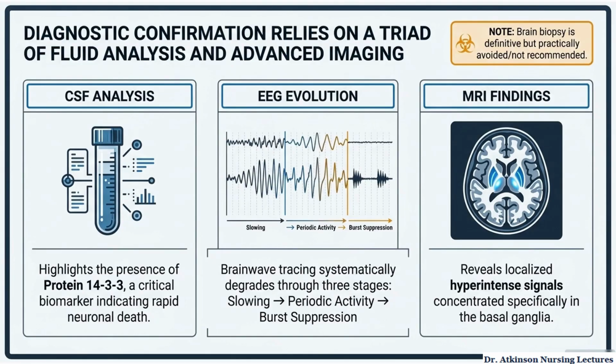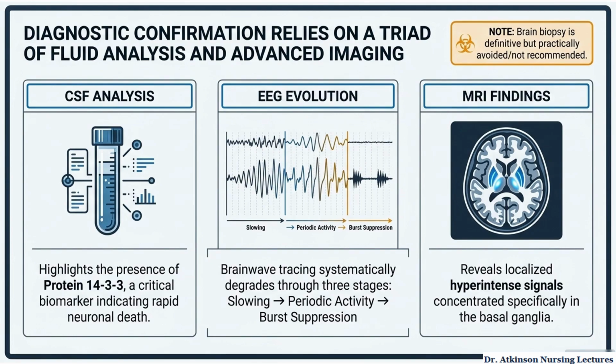Diagnosis relies on a combination of clinical findings, CSF studies, EEG changes, and MRI imaging. In the CSF, one important biomarker is protein 14-3-3, which suggests rapid neuronal destruction. On EEG, brainwave activity progressively deteriorates. You may initially see generalized slowing, then periodic sharp wave activity, and eventually burst suppression patterns in severe disease. MRI is also extremely important. One classic finding is hyperintense signals within the basal ganglia.